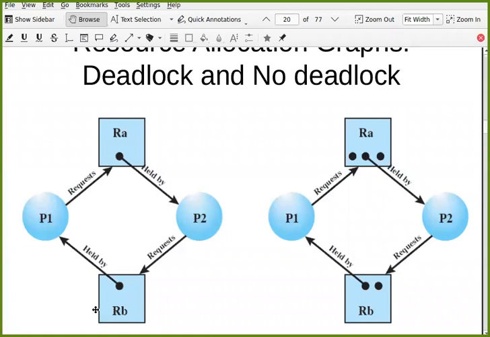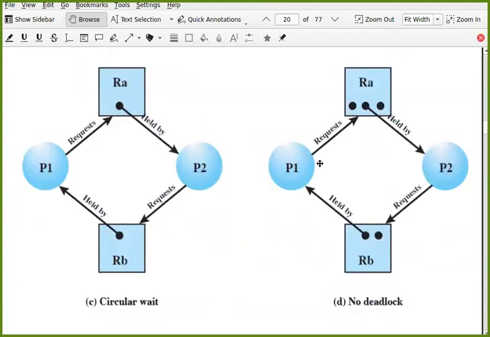Are you getting up to this? Okay. Is there any deadlock in this? It says that no deadlock, right? It is no deadlock. Can you tell me why?